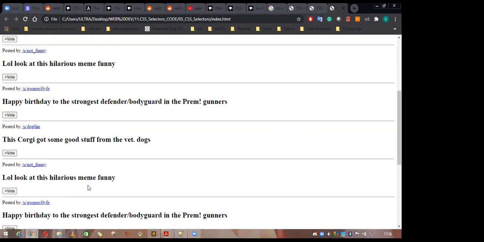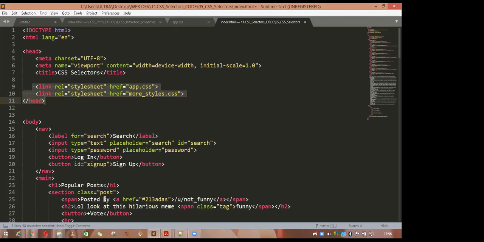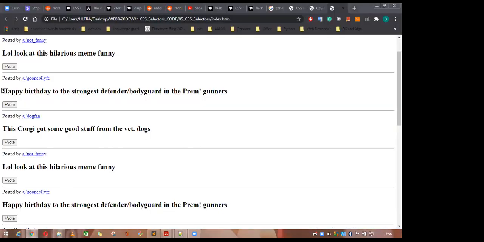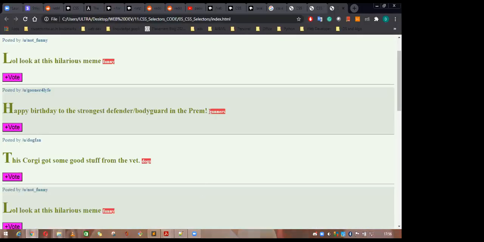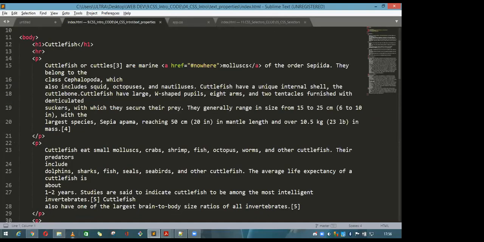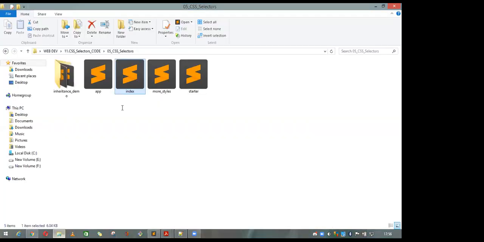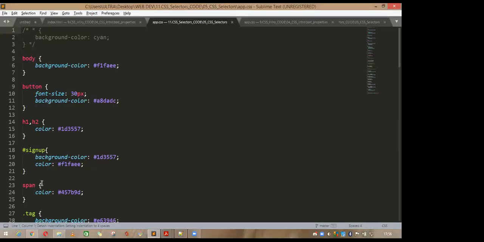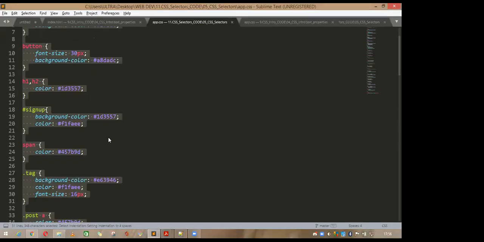But if you add some CSS into this one, it looks very different. Now you have added some red colors. Just by reading app.css, where all the properties are given, you can easily understand why it is so.